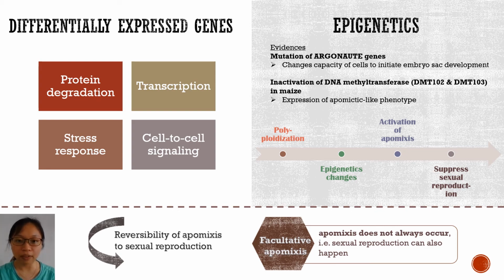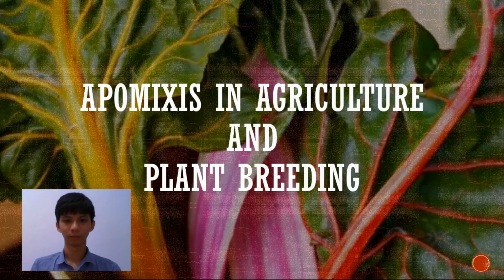Few experiments have indicated the presence of epigenetic regulation of apomixis, although it still requires much more confirmation. However, this shows that polyploidization of individual plants might be followed by epigenetic changes, consequently leading to activation of apomixis and suppression of sexual reproduction. Thus, this explains the reversibility of apomixis to sexual reproduction in some plants and facultative apomicts. Next, we are going to talk about apomixis in agriculture and plant breeding.